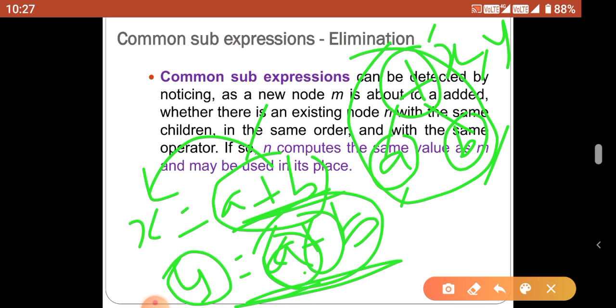This kind of expression is called a common subexpression, because A plus B is already calculated. In between the X and Y statements, the values of A and B are not changed. So this kind of operation is called a common subexpression, which can be easily identified and eliminated by using DAG construction. So the DAG is used to eliminate the common subexpression.